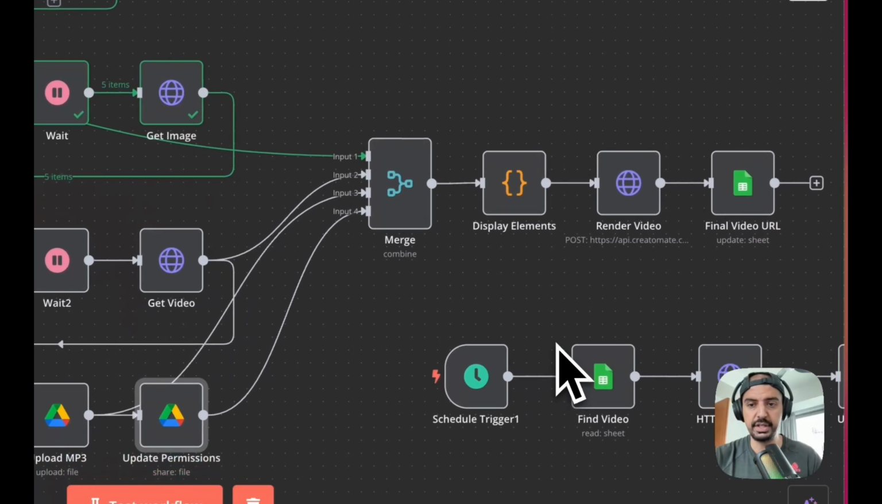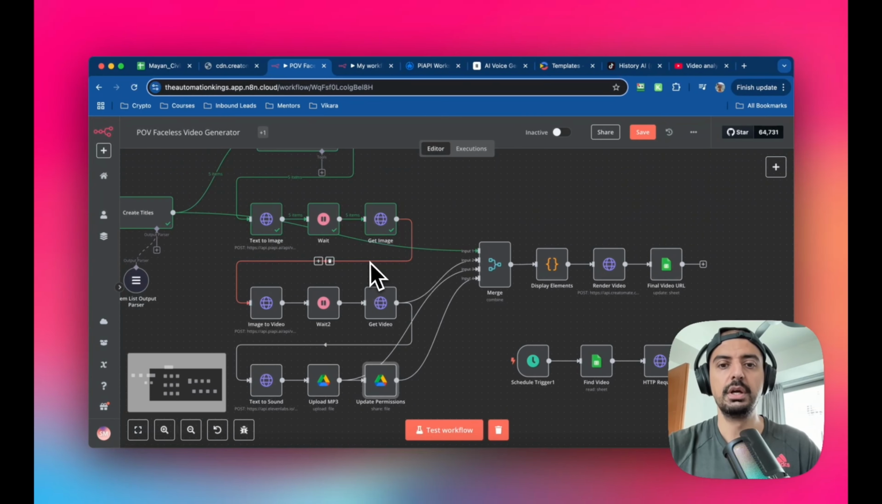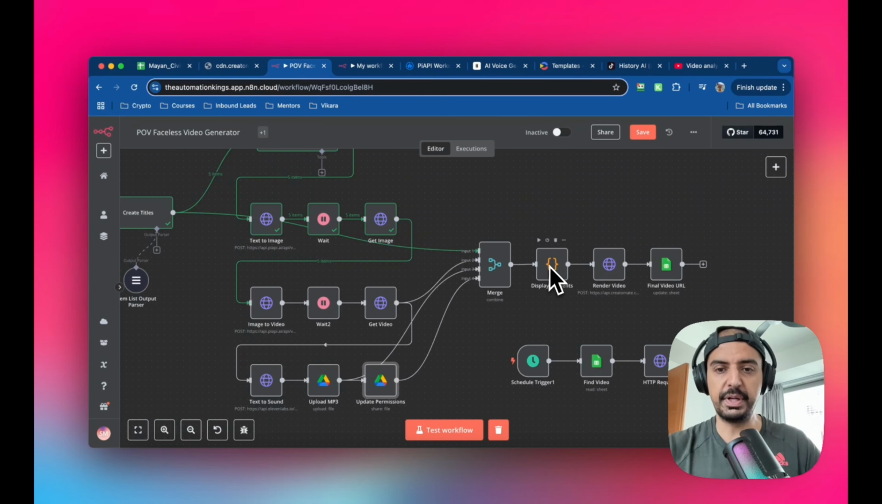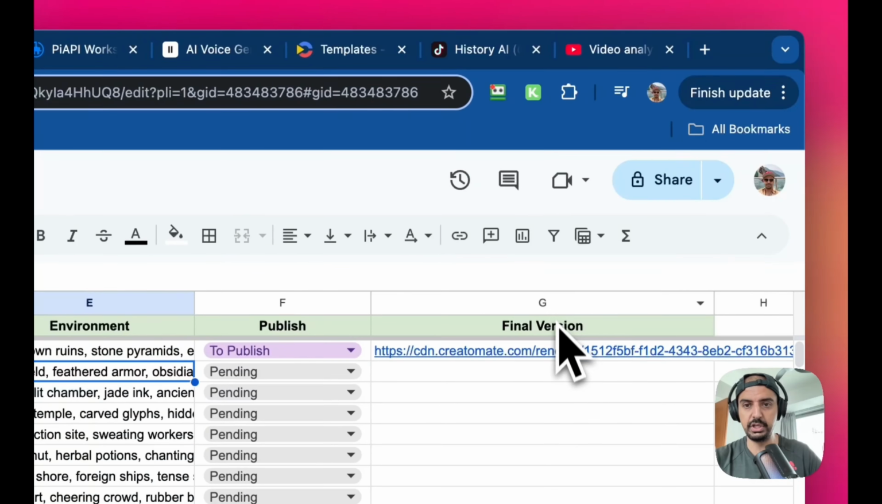Now what we need to do is move over and render the video. We need to take all the elements, put them together, merge them, display the elements, and render the video, and I'll show you what I use for rendering. And then we save the output onto the same Google Sheet, which is this final version, column G here.